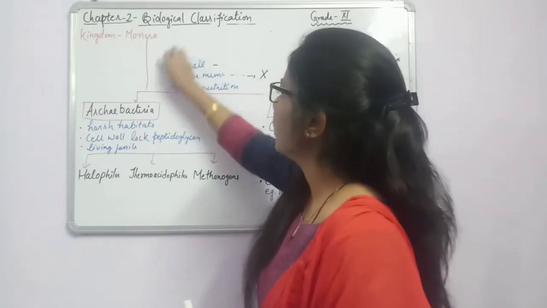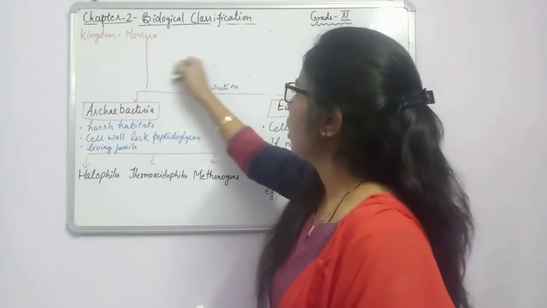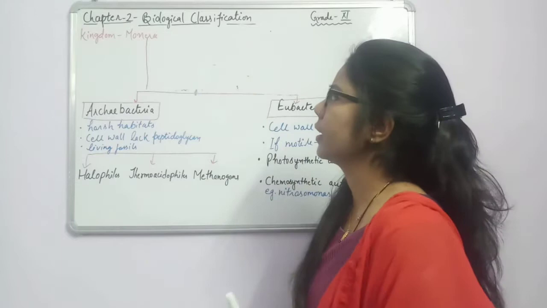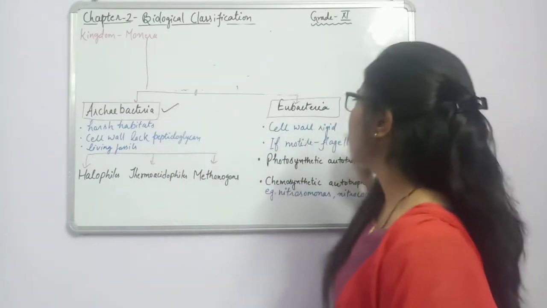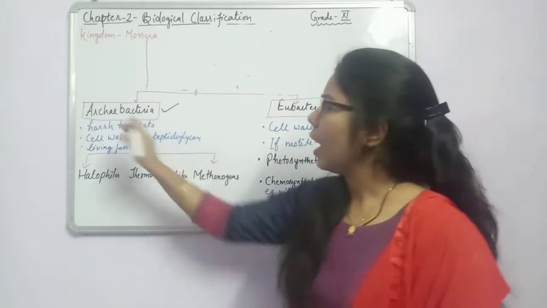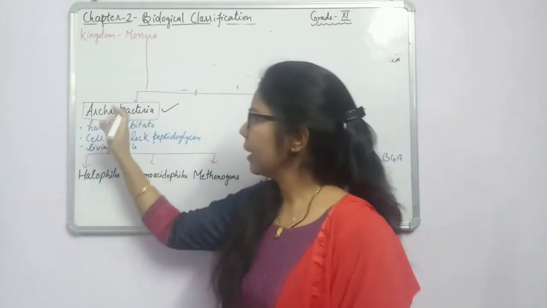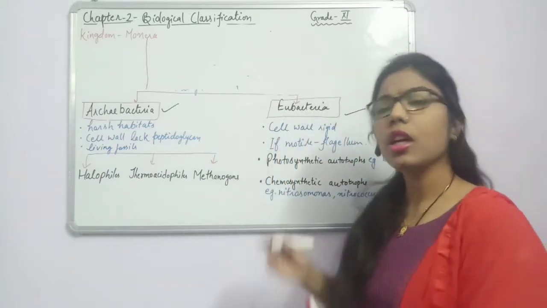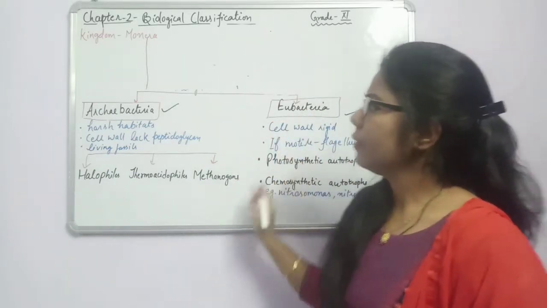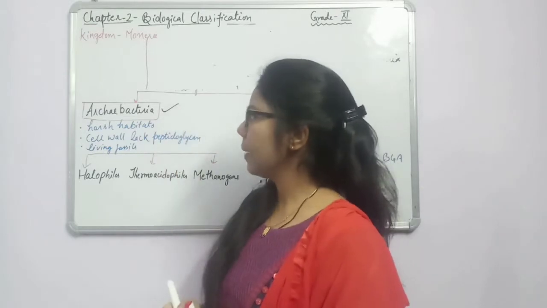Now we will start with the classification. We have classified the kingdom Monera into 2 parts. What are they? Archaebacteria and Eubacteria. What is the meaning of archaea? Something which is old. These bacteria are the old form of bacteria, and Eu means true bacteria, which are the modern bacteria. So one by one we will start with the features of the Archaebacteria.